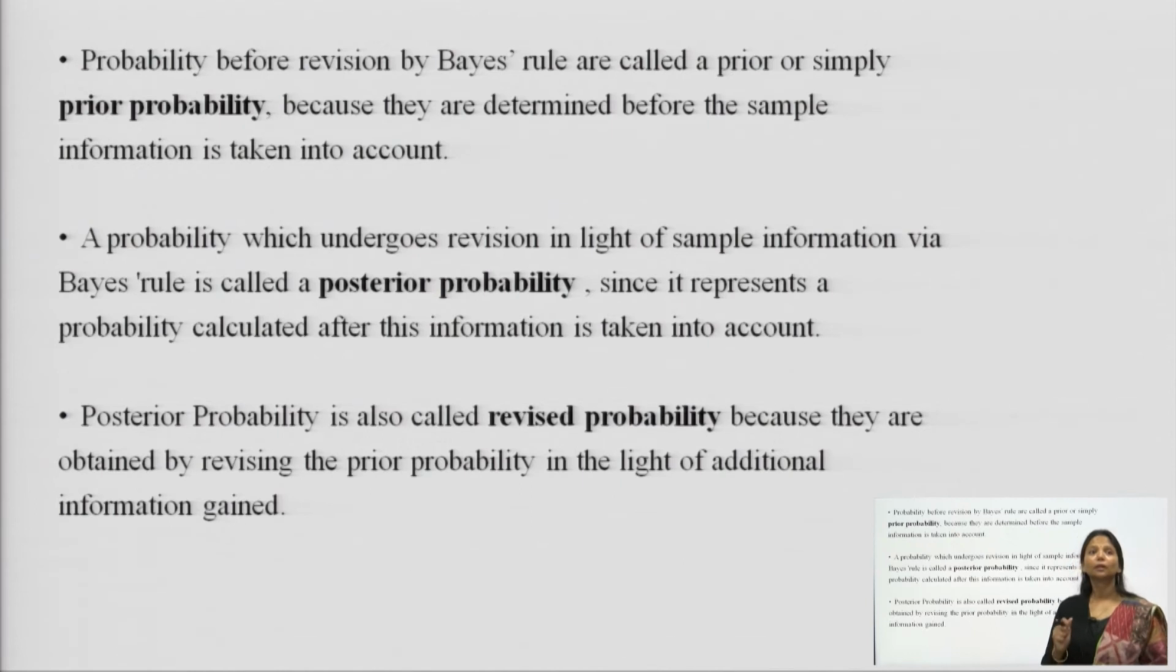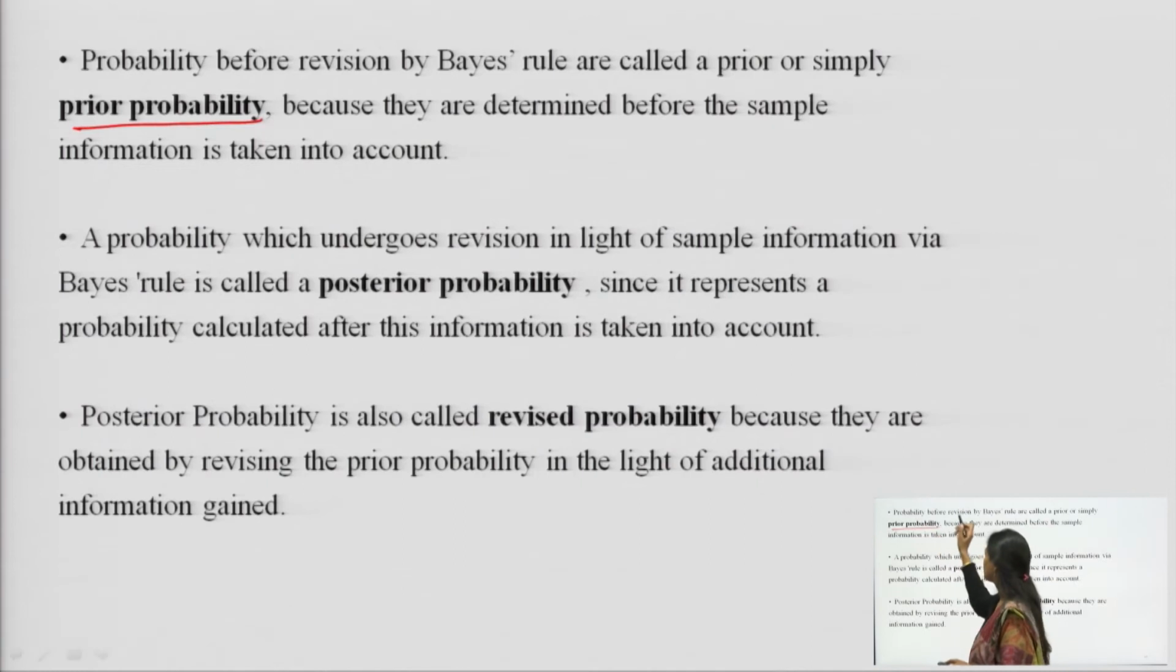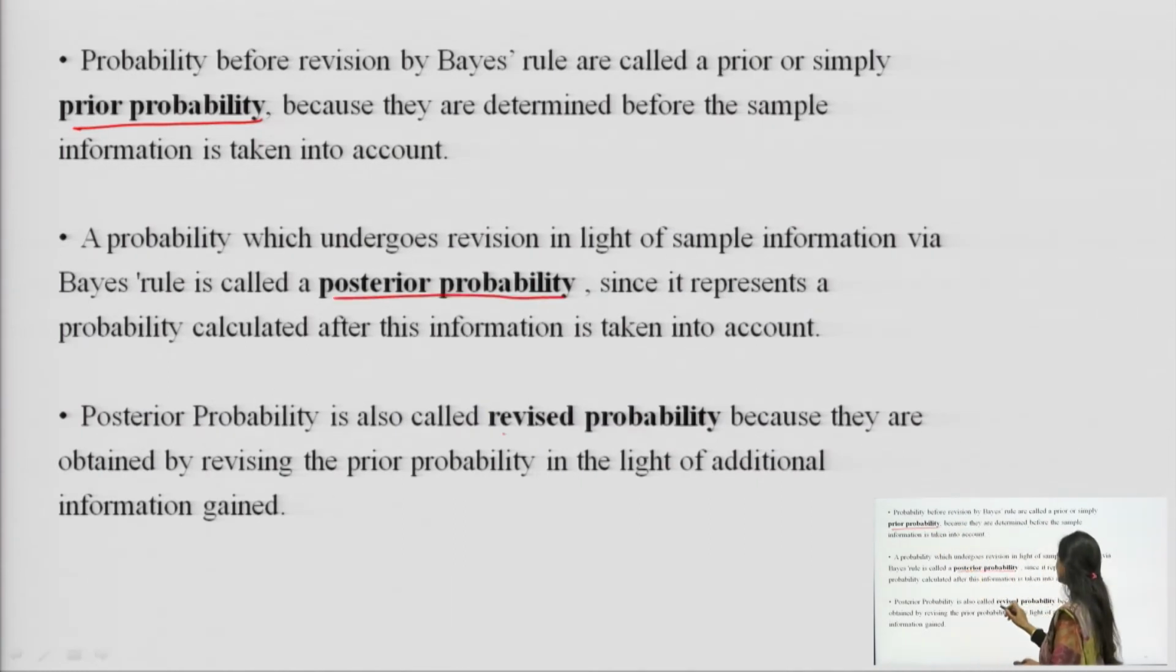Now, in conditional probability there are three things you are supposed to study: prior probability, posterior probability, and revised probability. Prior probability is determined beforehand, from information taken into account before doing the study. The probabilities before revision by Bayes theorem, or Bayes rule, are called prior probabilities, because they are determined before the sample information is taken into account.